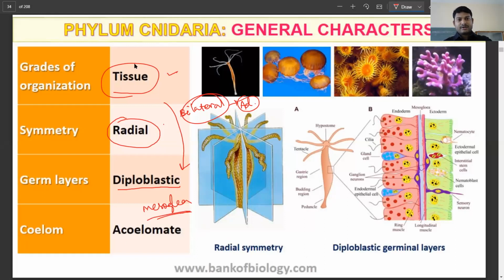When you get organ system level of organization, that time we'll get coelom. Otherwise, it is going to be acoelomate. There is no need for the coelom to be present. As you can see, radial symmetry and the diploblastic germinal layers are shown: you have the endoderm and the ectoderm properly developed, and in the center you have the mesoglea instead of mesoderm.